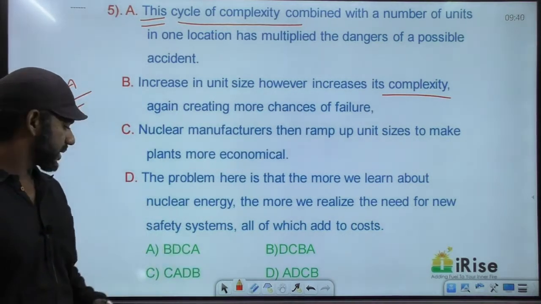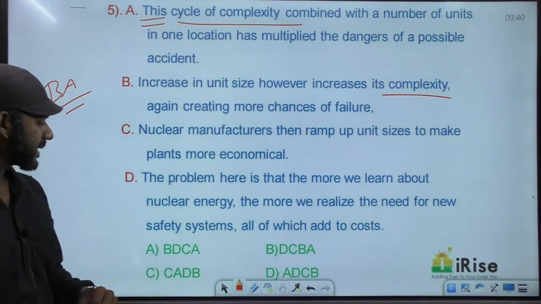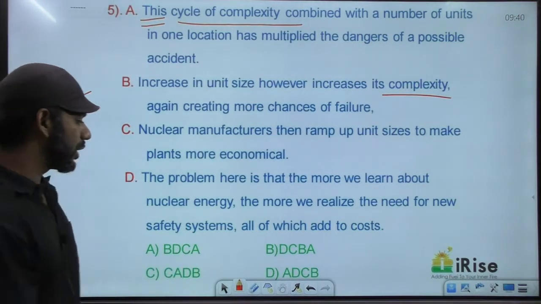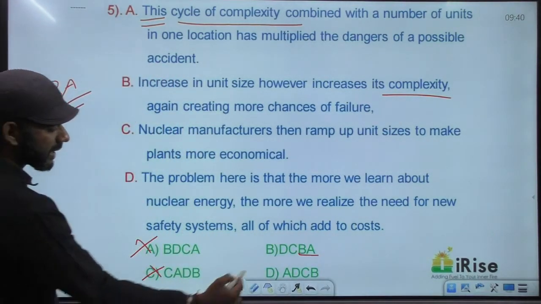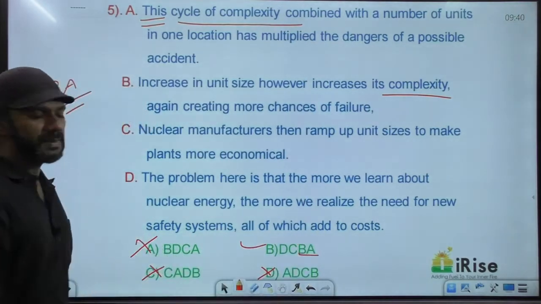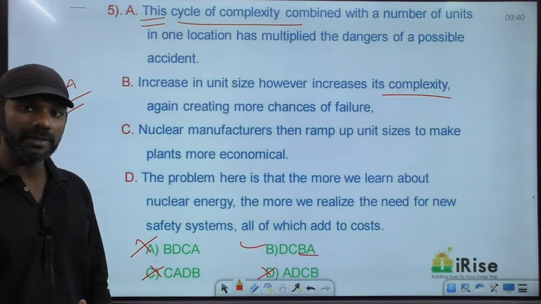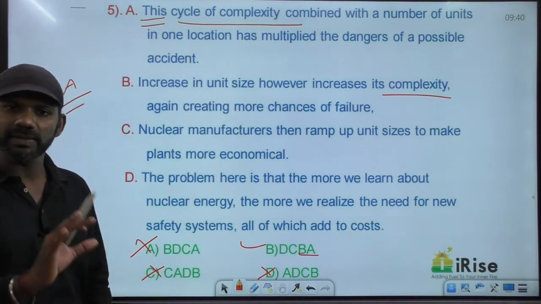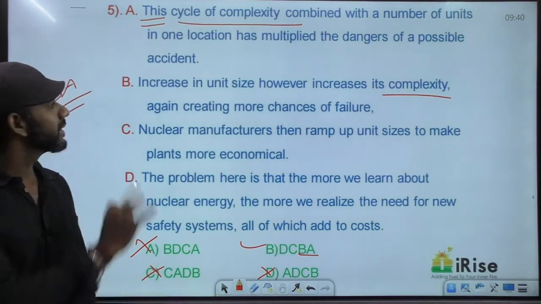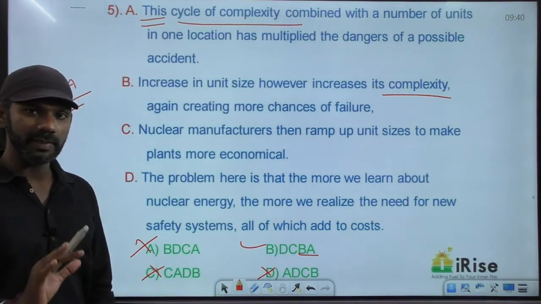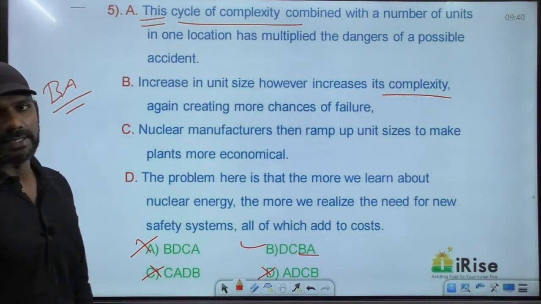Now move on to the options. How many options have BA as a mandatory pair? BA as a mandatory pair comes only in one option, that is option B. So easily A, C and D are eliminated. The answer must be option B. One reason. Now there are many concepts that can be applied here, but we got the answer with one concept. We're happy, we're moving on to the next question. But still here in the session, we'll discuss another way. At the time of the examination, once you get the answer, move on to the next question.